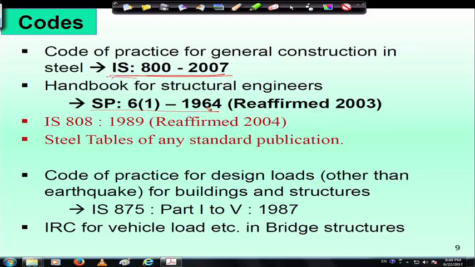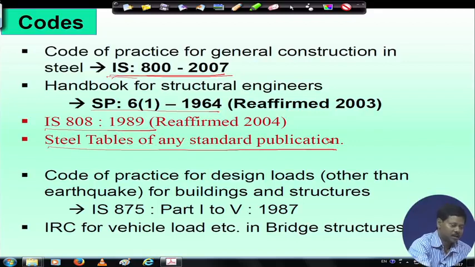And also we can follow this IS 808 1989, where certain properties of steel rolled sections are given, and also you can use steel tables of any standard publication where the properties are given, right.